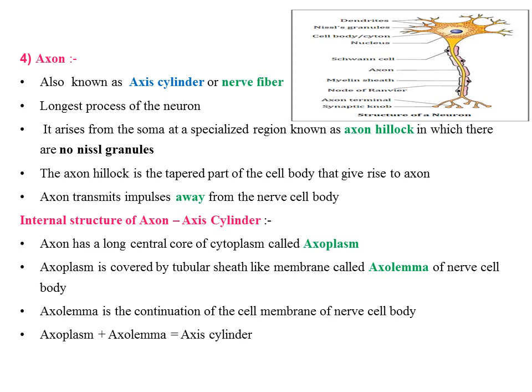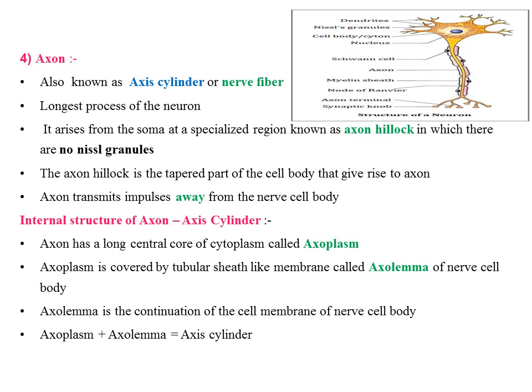The axon hillock is the tapered part of the cell body that gives rise to axon. The function of the axon is to transmit impulses away from the cell body. This is opposite to dendrite, which transmits impulses towards the cell body.